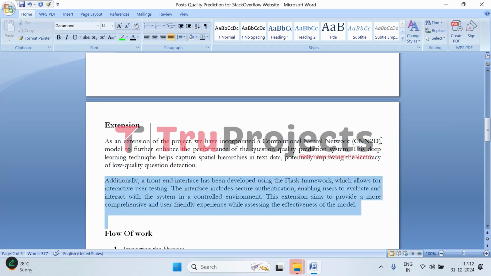On top of that, we have built a front end using the Flask framework. This interface is like a gateway for users to test and interact with the system directly. To keep everything secure, we have also added user authentication, so only authorized users can access it.